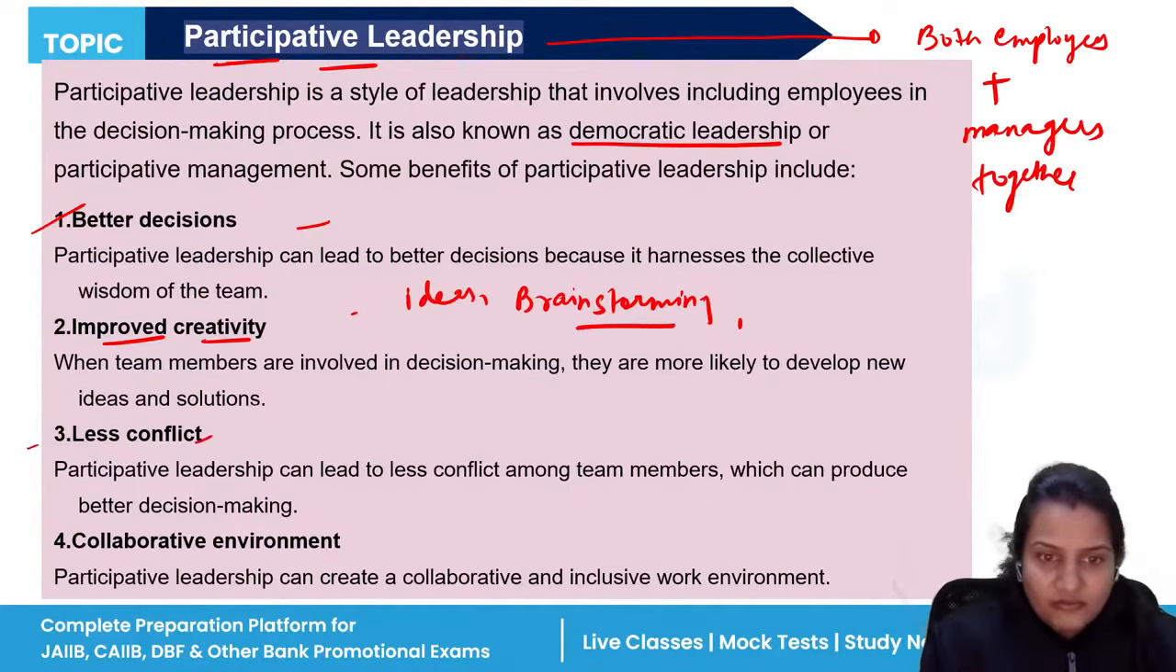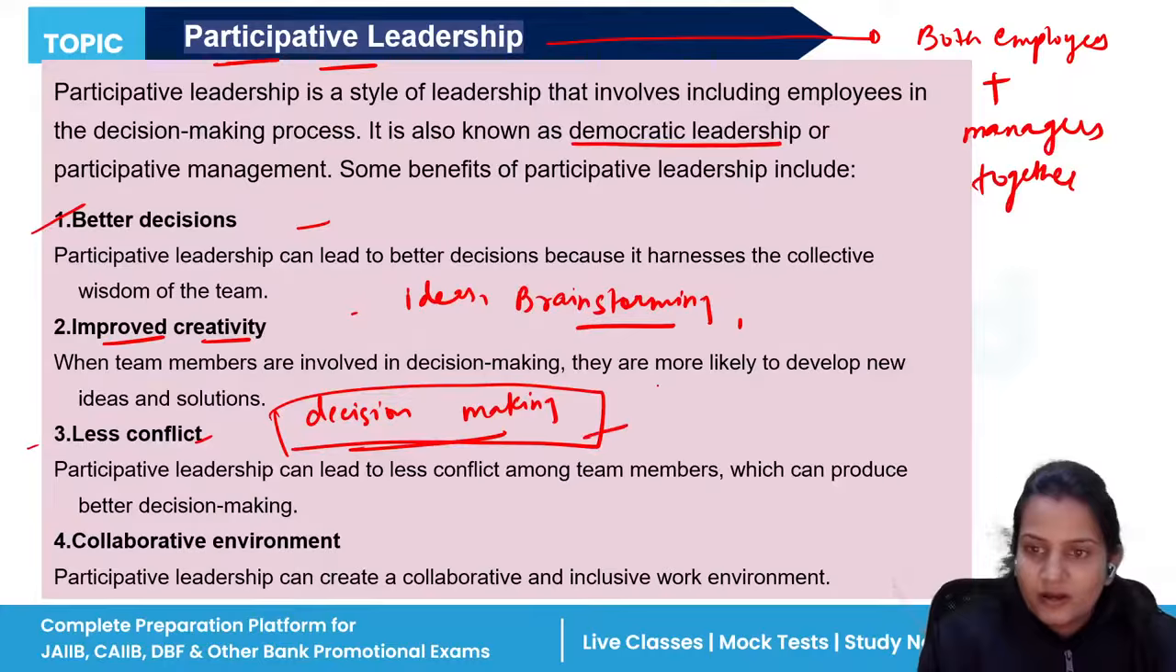Again, there will be less conflict. If everyone comes together and works in a proper decision making process, then we need to take care of everyone who is coming together and bringing their ideas. We should respect their ideas and their innovations. So there will be less conflict because everybody is coming and giving their ideas, and henceforth the satisfaction level also increases.